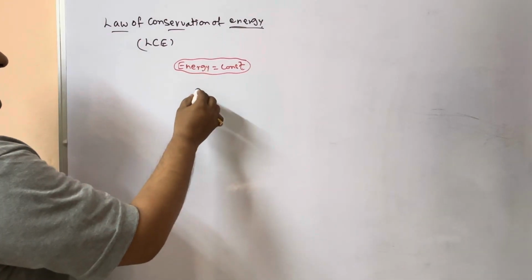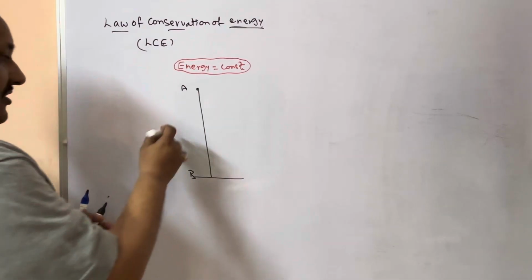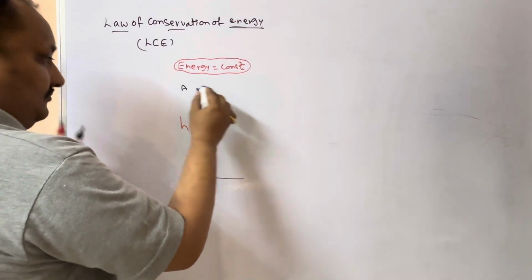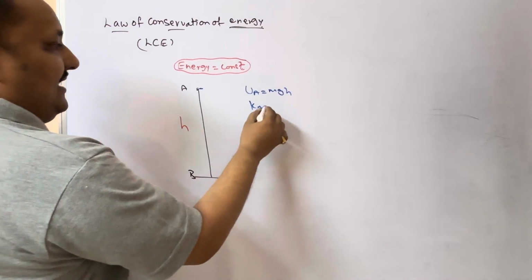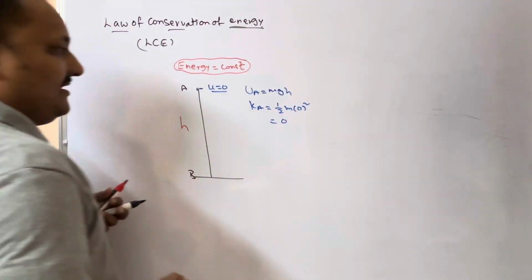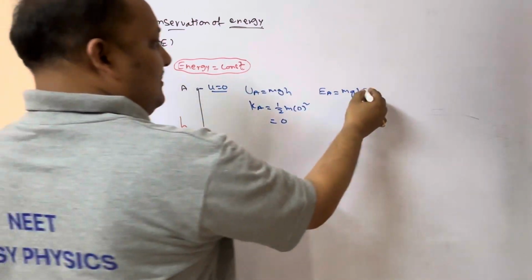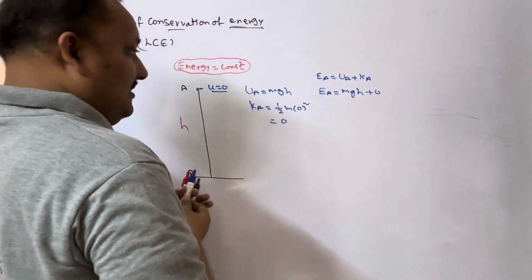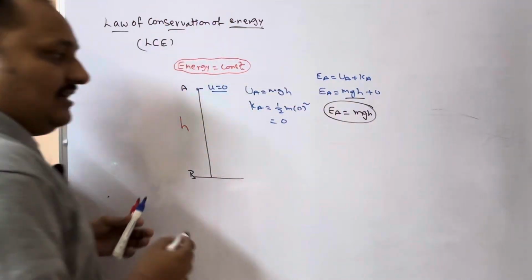So in the case of a freely falling body from some height, it is moving from A to B. You drop the object from height h. What is the total energy at A? At A, potential energy is mgh. Kinetic energy, because initial velocity is 0, is half m u square, which is 0. Then what is the total energy at A? mgh plus 0, because total energy at A is potential energy plus kinetic energy. Therefore, total energy at A will be stored in the form of potential energy.